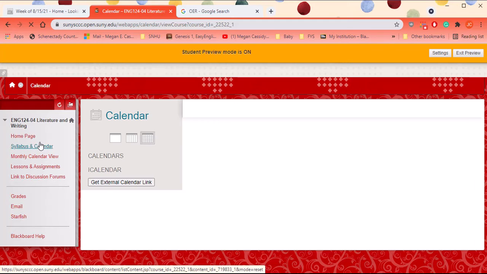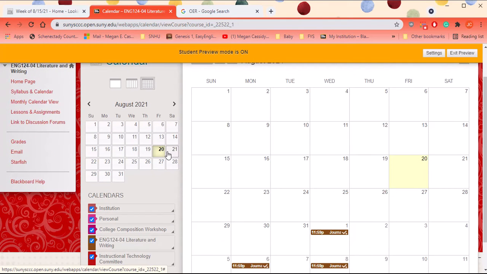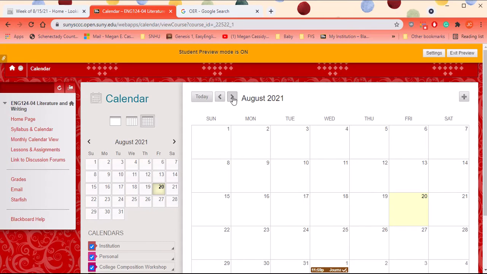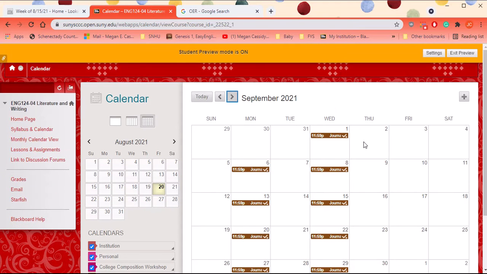The monthly calendar view is a tool that you can use to help get organized throughout the semester. So I'm going to click over to September. As you can see, we're meeting Tuesday, Thursday, but your assignments are due midnight the day before we meet. Why is that? Well, two things.